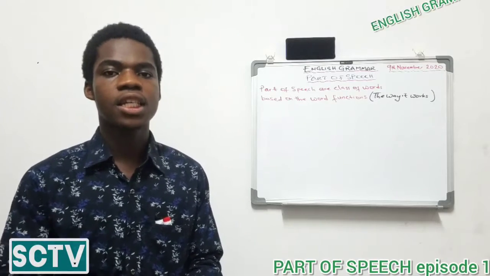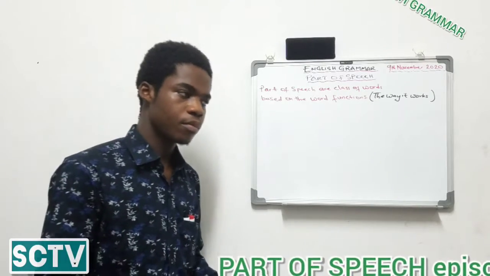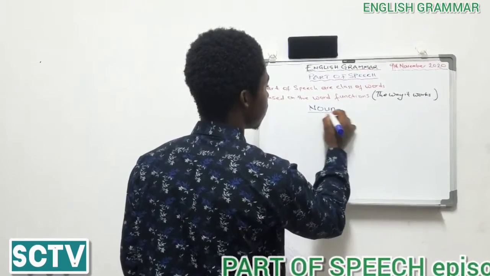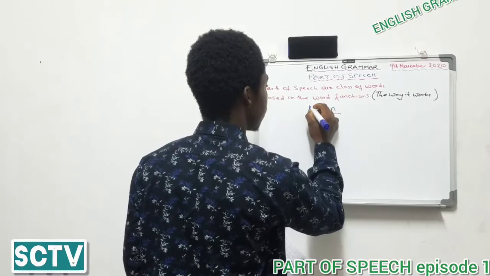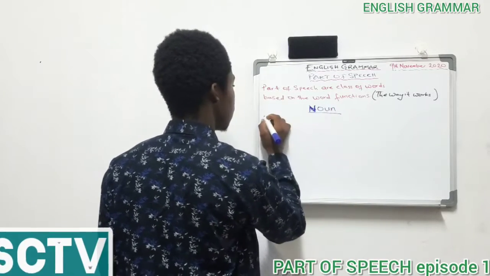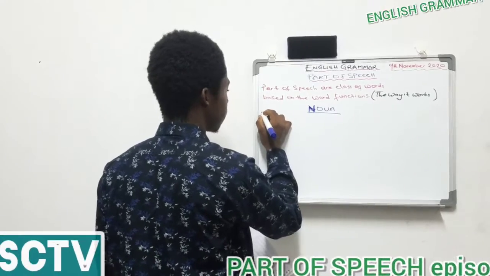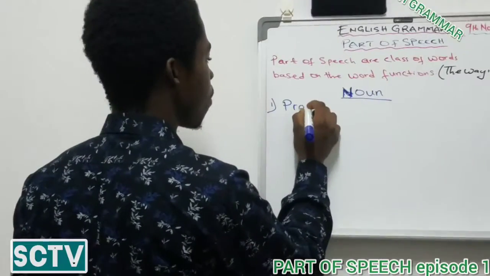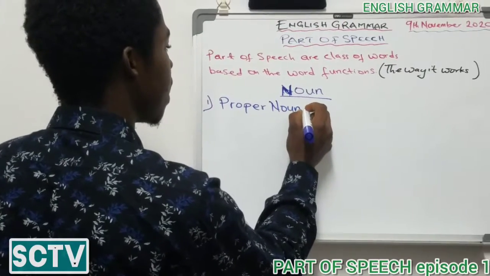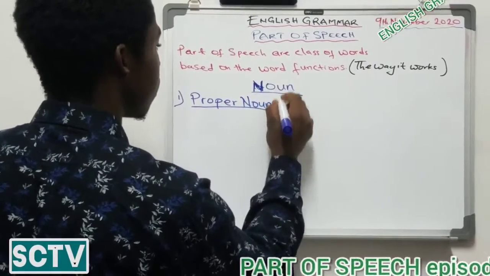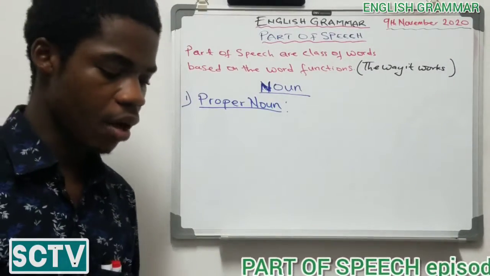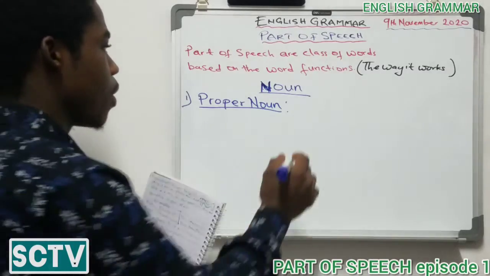I hope you are following. So, part of speech. Now, we'll look at one of the subclasses of a noun, which is the proper noun. Let's understand what a proper noun is.